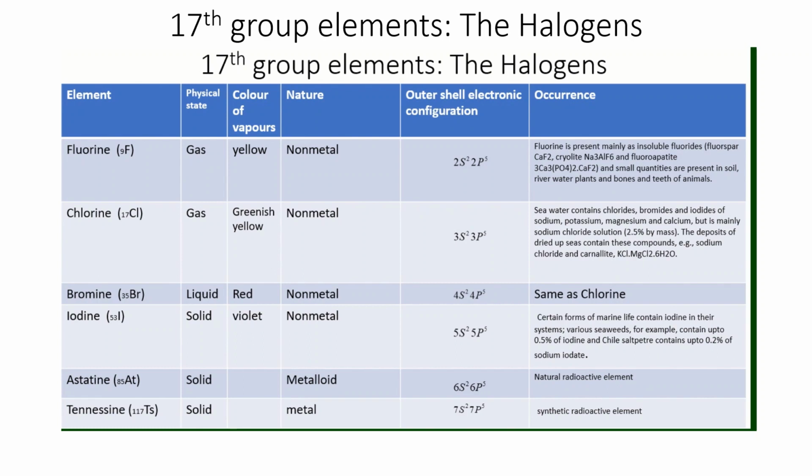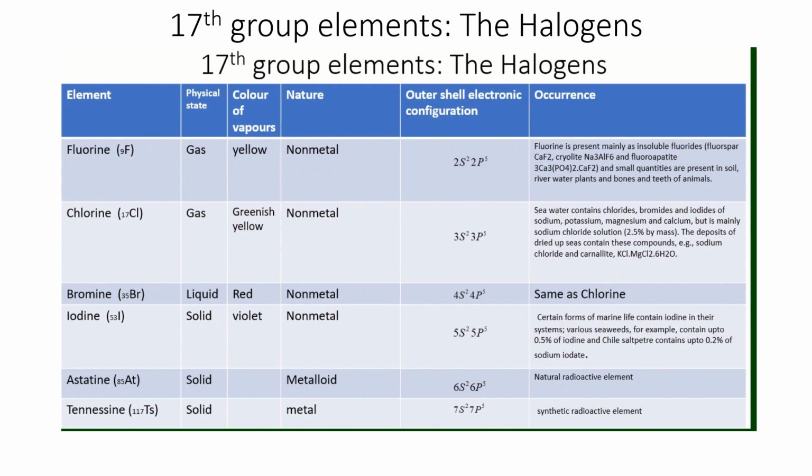If we put Br2, that will be bromapatite. Cryolite and fluorspar are known minerals for fluorine, with aluminium and calcium respectively. Our teeth also contain fluorine, right?